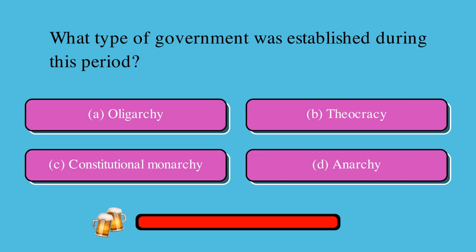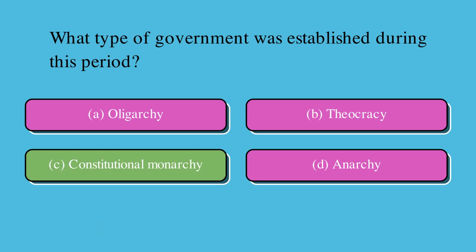What type of government was established during this period? Is it A. oligarchy, B. theocracy, C. constitutional monarchy, or D. anarchy? The correct answer is C. constitutional monarchy.